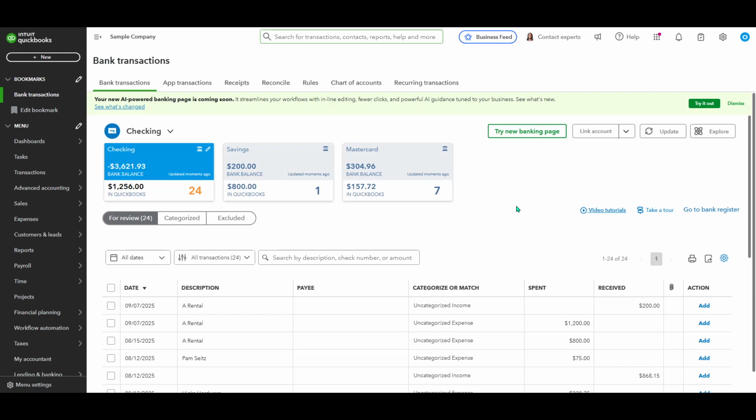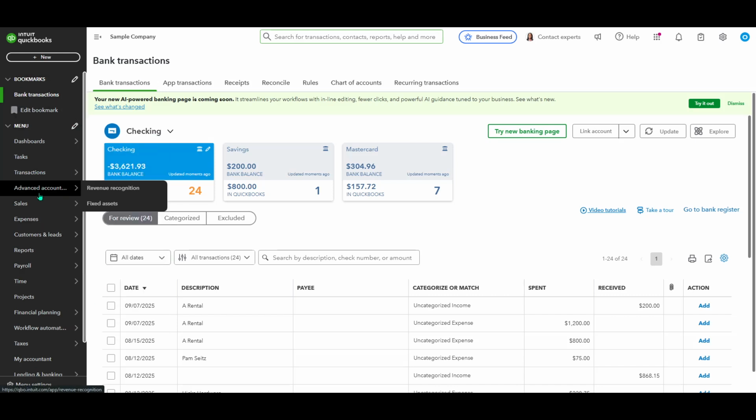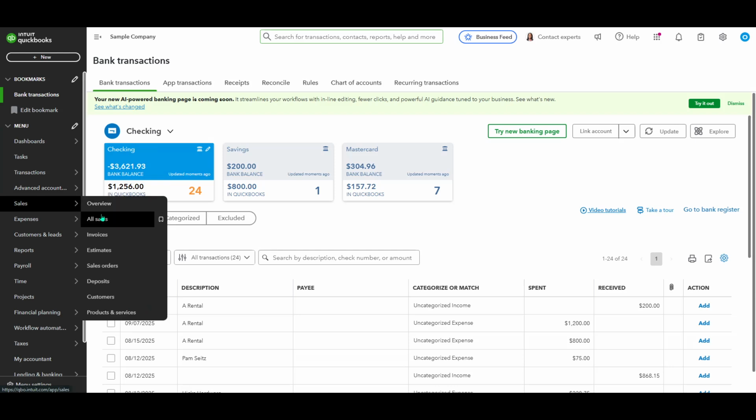First, after logging into your QuickBooks Online account, direct your attention to the left panel where you'll see a series of options. Click on the Sales tab. This area is like the central hub for managing everything sales related, from invoices to customer details.